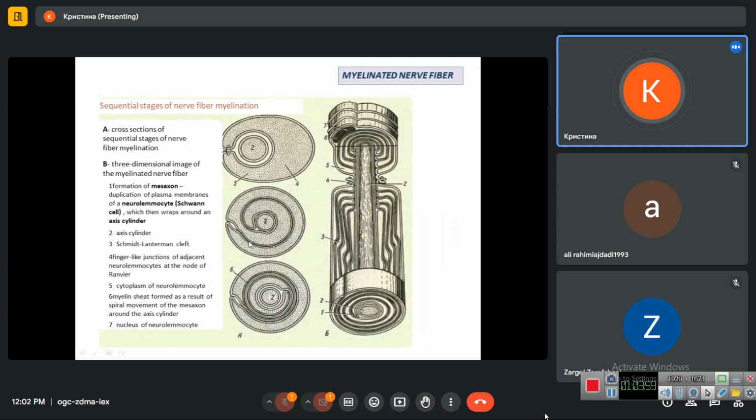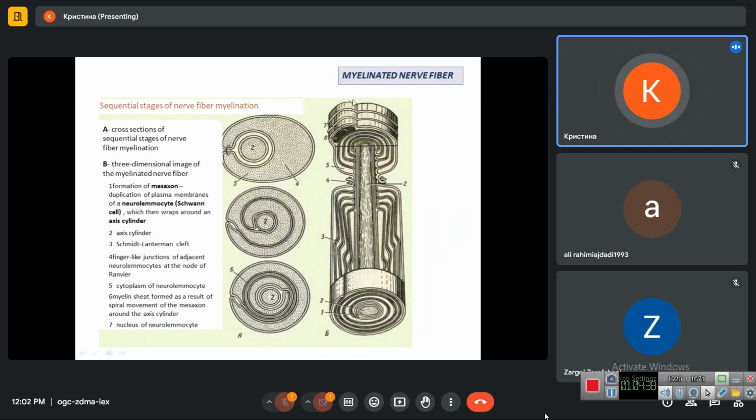We have elongation of the mesaxon, and the layers of the membrane of the Schwann cell finally meet together to form a many-layered structure which consists of the cell membrane of the Schwann cell, and which is called the myelin sheath. The cytoplasm of the Schwann cell goes to the periphery. It is called here the neurolemma.